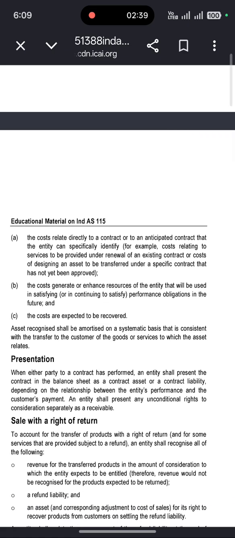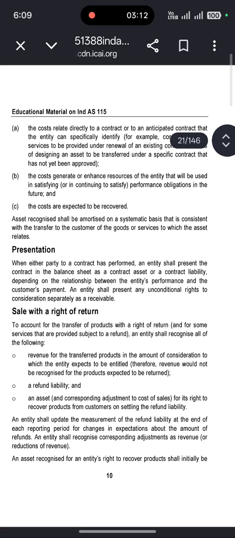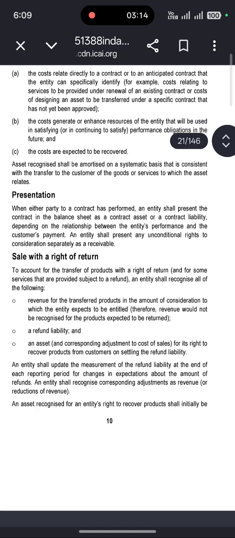The asset recognized shall be amortized on a systematic basis that is consistent with the transfer to the customer of the goods or services to which the asset relates. Presentation: when either party to a contract has performed, an entity shall present the contract in the balance sheet as a contract asset or contract liability, depending on the relationship between the entity's performance and the customer's payment. An entity shall present any unconditional rights to consideration separately as a receivable.